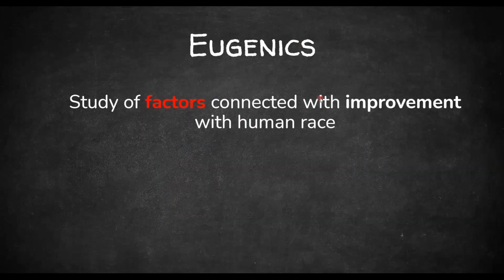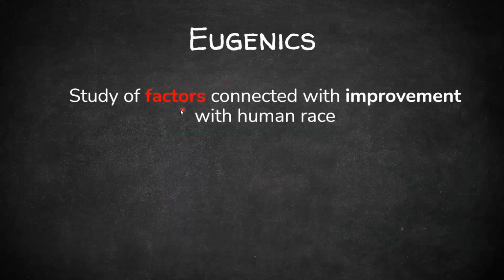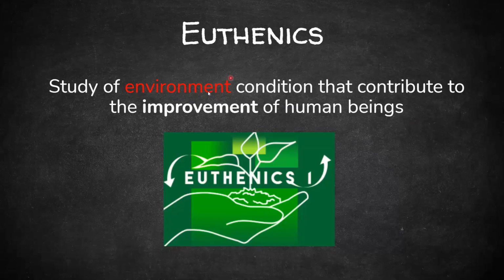Next one is the branch euthenics. So euthenics is the study of environmental condition for the improvement of human beings. The previous one was factors connected with the improvement. This is specifically environmental factors considered with the improvement of human beings.